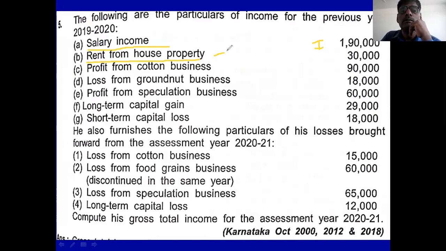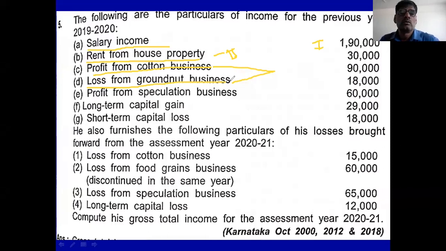Then this is the second head. First head income is calculated and given to you. Then profit from cotton business is the third head, income from business. Then there is a loss from groundnut business. One is profit, another is loss, relating to the same year. So from the profit from cotton business, you deduct the loss from groundnut business under section 70. That means set off in the same source, and the same source means the same head.